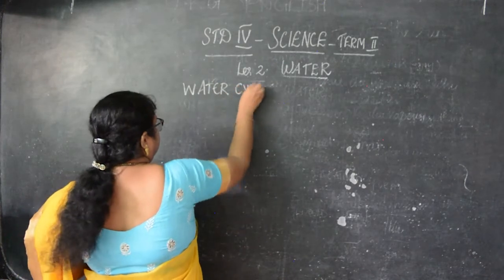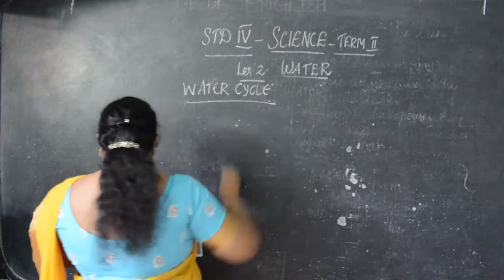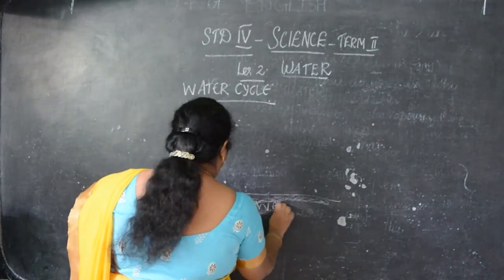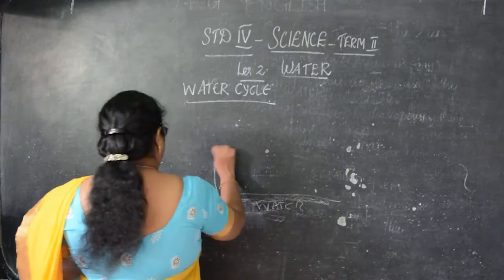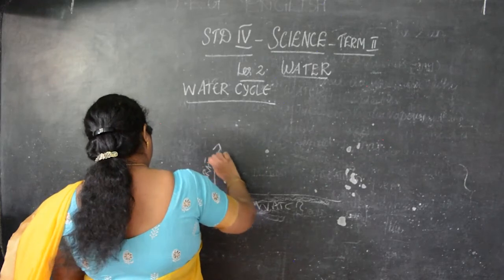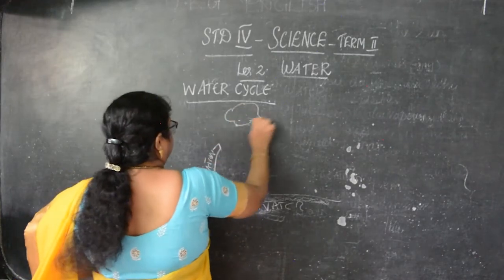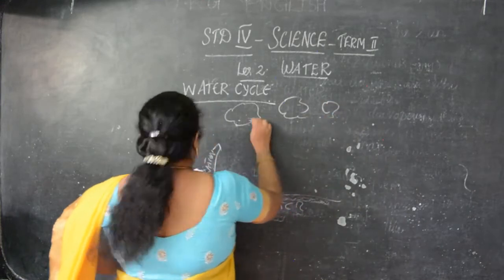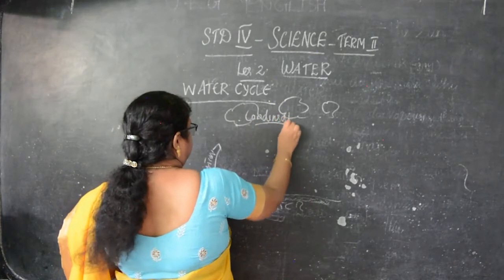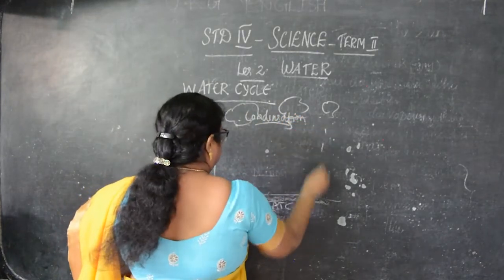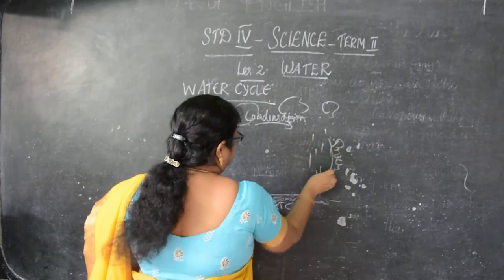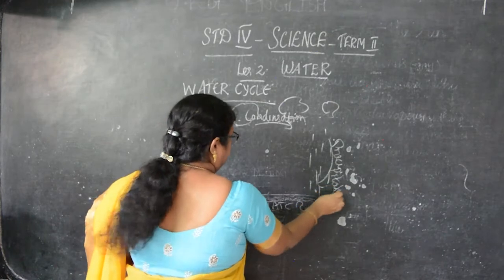Water cycle. Okay, so this is water, then evaporation, that is water evaporates, and this is clouds, here is condensation, then rain falls, that is precipitation. Okay, this is precipitation.